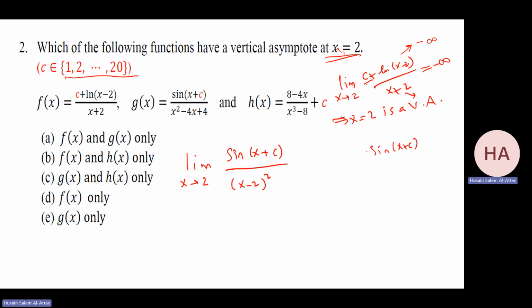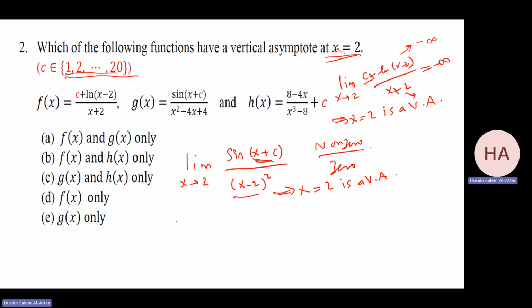If I substitute 2 plus C and these numbers, for sure I'm getting non-zero over 0. Because it's impossible for this to be 0, because it needs pi, 2 pi, 3 pi, which is impossible. So for sure x equal to A is a vertical asymptote.